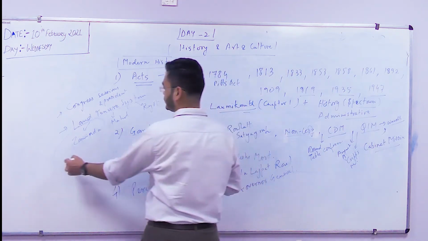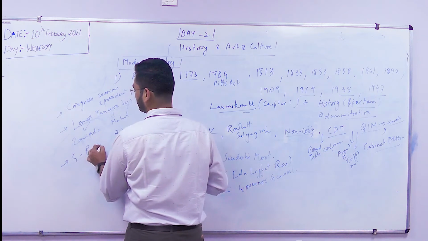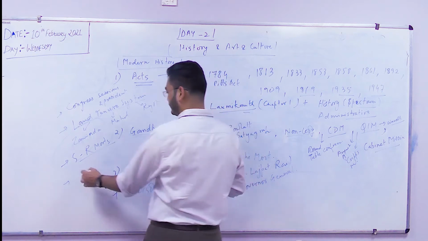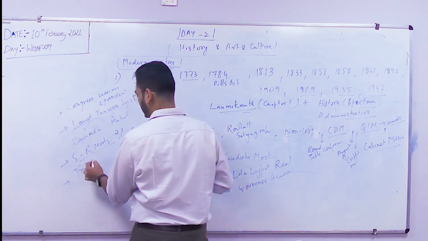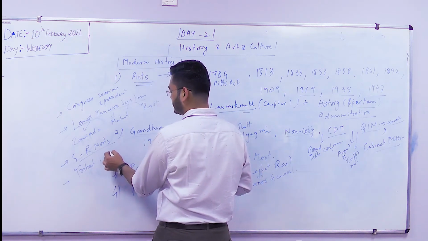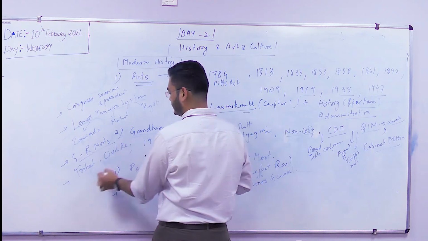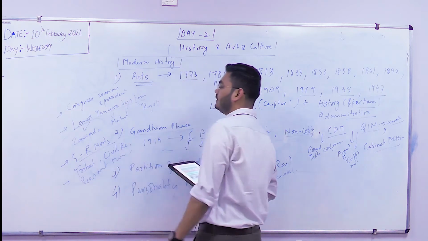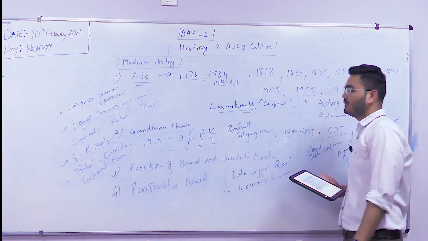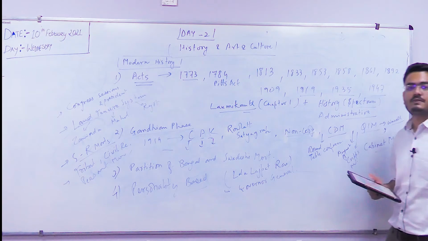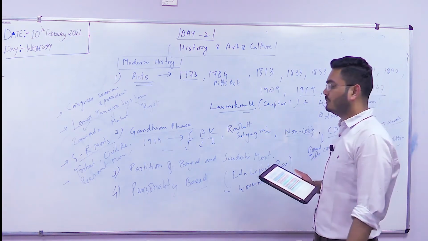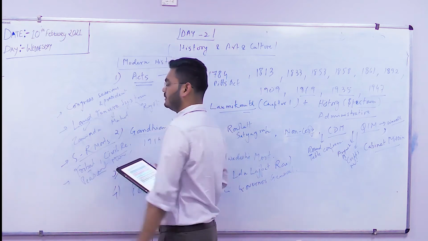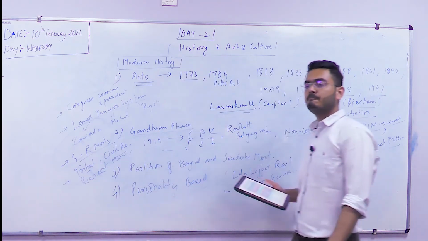Then we have the social religious movements. After the social religious movements, we have the tribal revolts, tribal civil rebellions, and peasant movements. Make a list of it. When you see Spectrum, you will find a list of it in the back pages, in the last pages. Do make a list of tribal revolts, civil rebellions, and peasant movements.